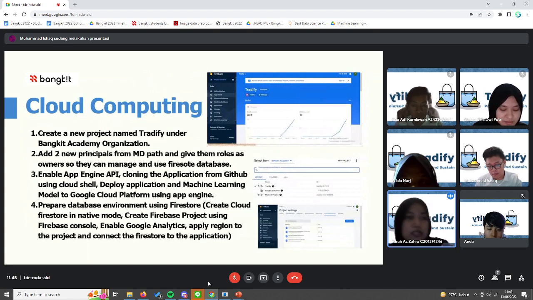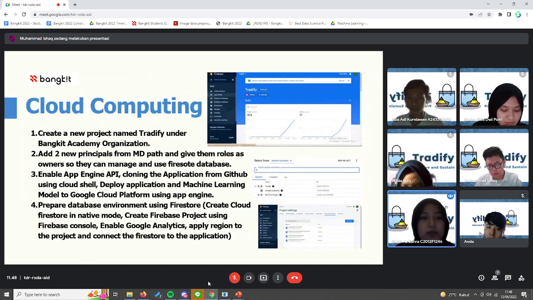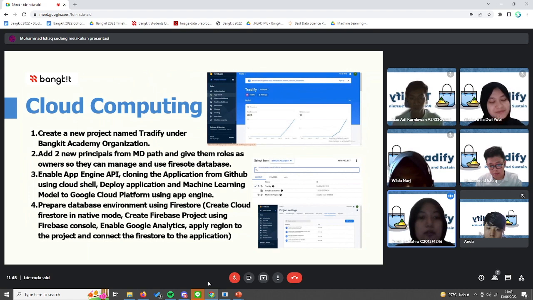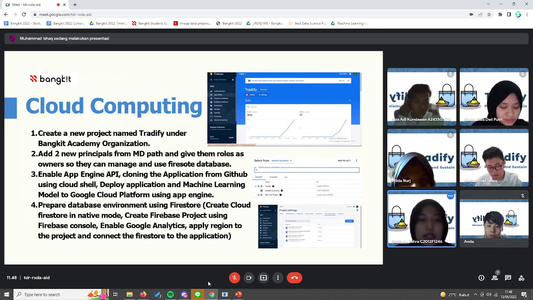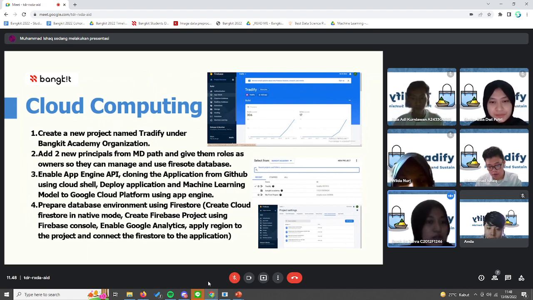Okay, next, cloud computing step. First, create a project named Tradify under the Bangkit Academy organization. Second, add two new principals from the mobile development path and give them roles as owners so they can manage and use the Firestore database. Third, enable the App Engine API, cloning the application from GitHub using Cloud Shell.